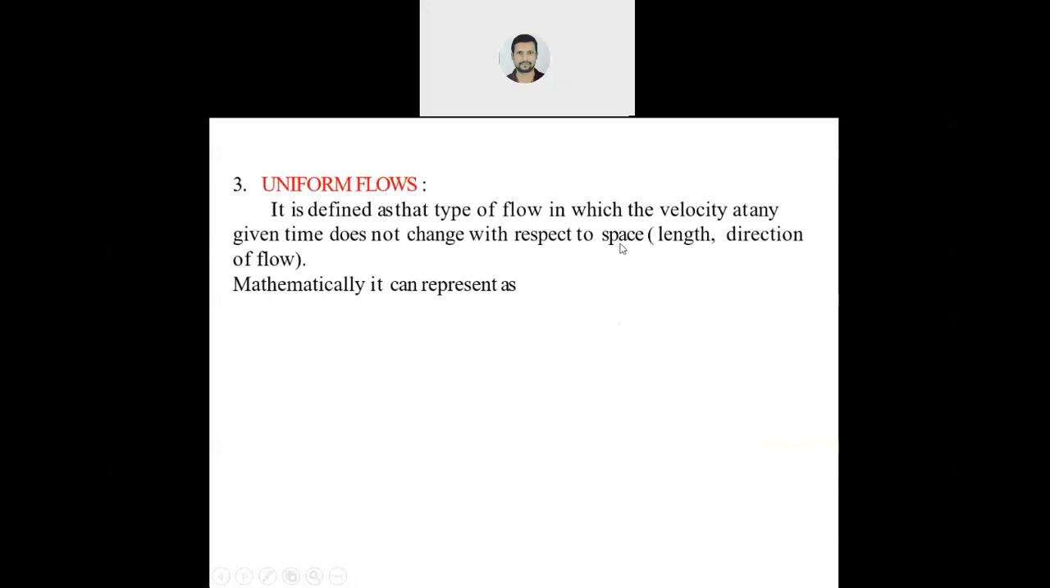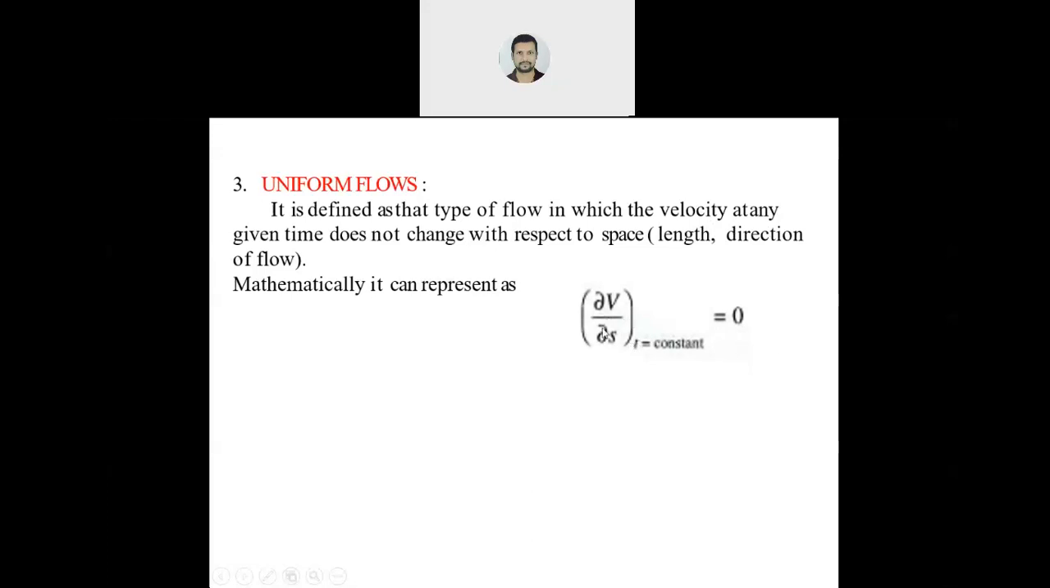Now, what is a uniform flow? Where the velocity will not change with respect to space. In the previous case, any property will not change with respect to time. Here, we are talking only about the velocity. Velocity will not change with respect to space. Space means length, direction, okay? So this is the thing.